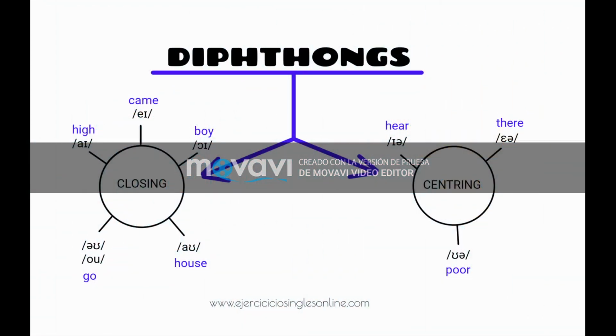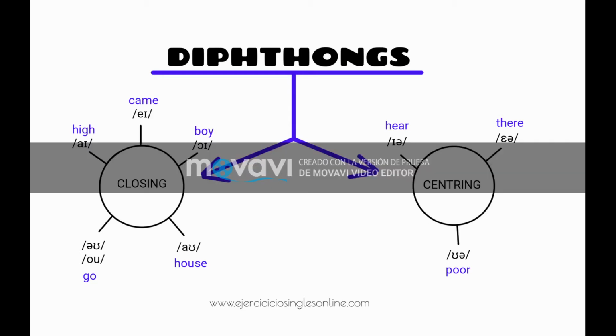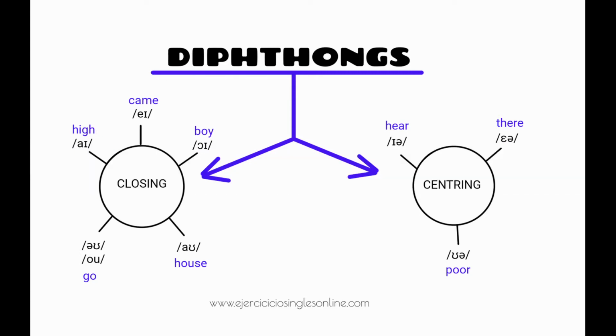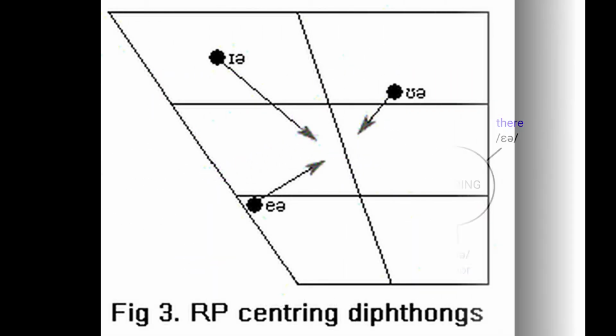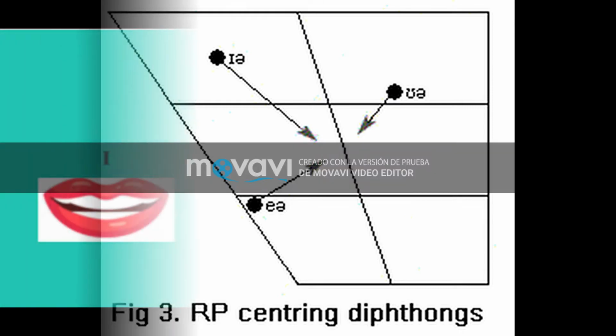Now I'm going to talk about diphthongs. Diphthongs are divided into two parts: centering and closing. Centering diphthongs end in schwa, and closing diphthongs end in I and U. All the sounds are central and your mouth should finish mid.